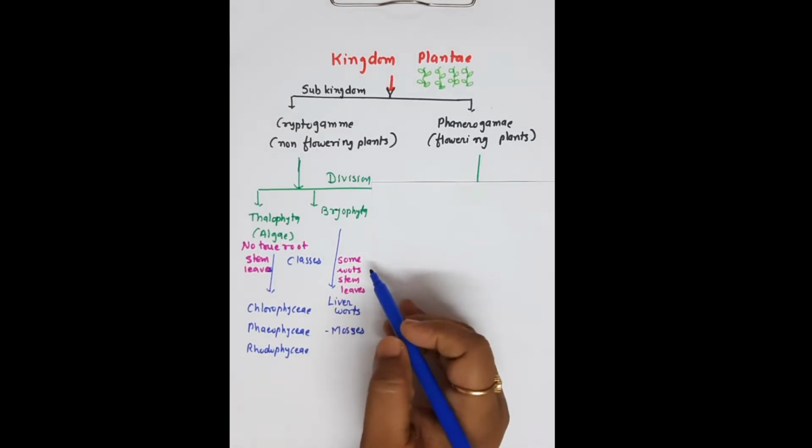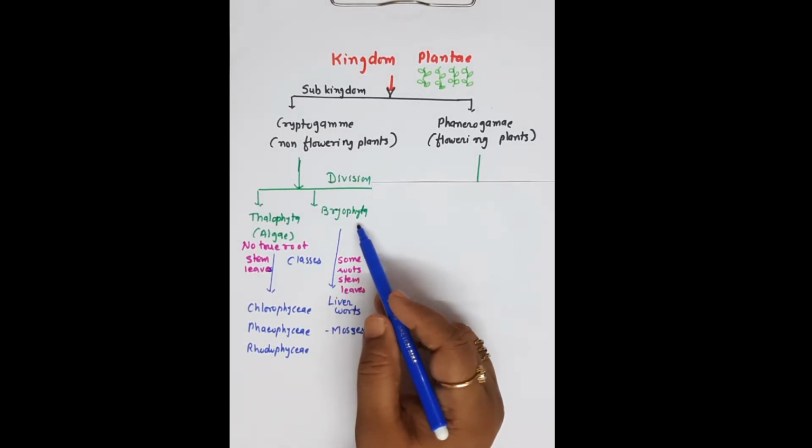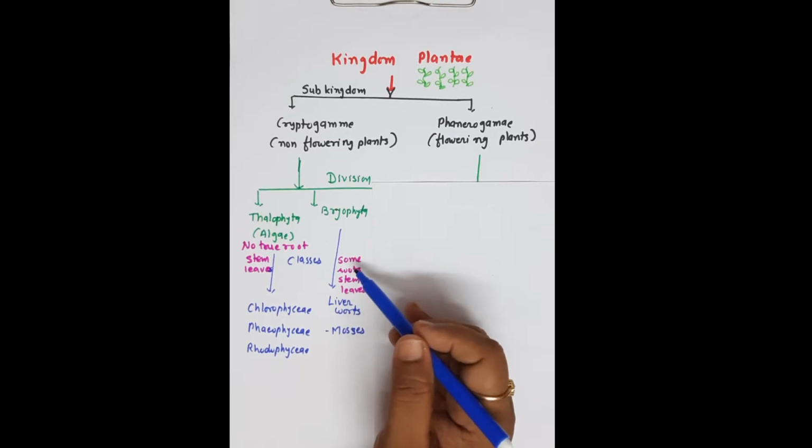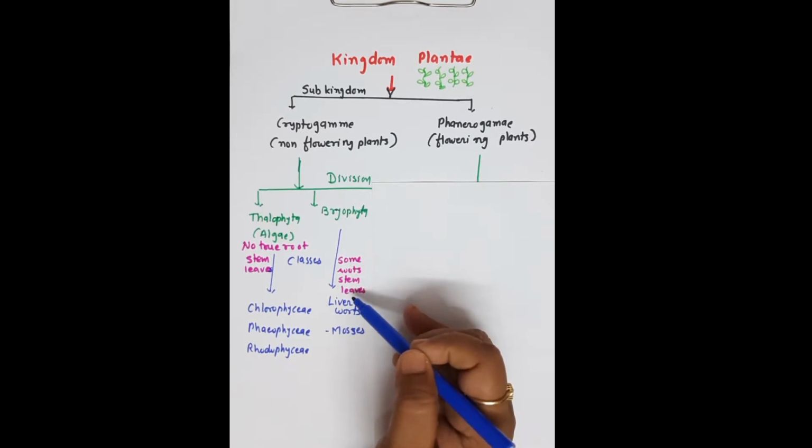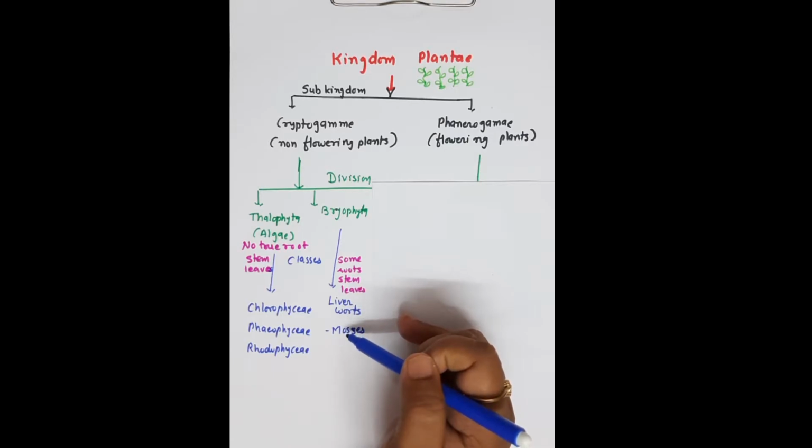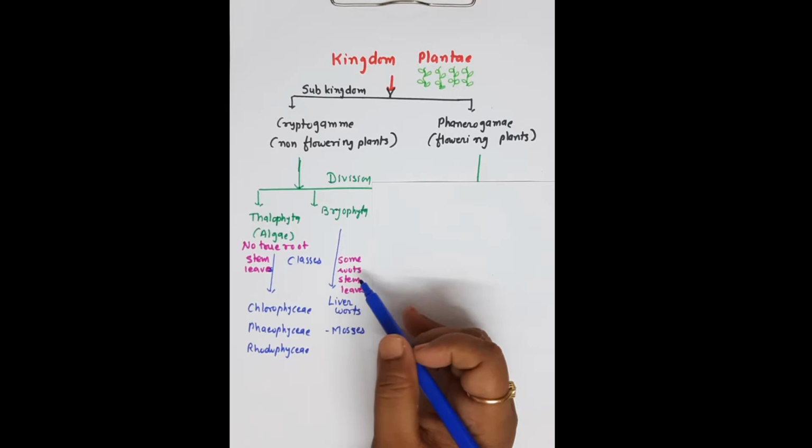Now second, Bryophyta. There is presence of some root, stem and leaves, and this is known as Bryophyta. Its examples are liverworts and moss. They are bryophytes.